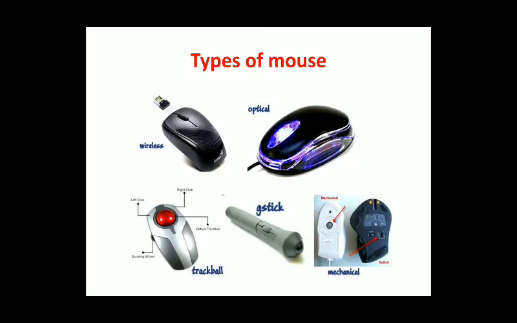Then the G-stick is a pointing mouse, used when you are using a projector or a big screen. On that big screen we can use a G-stick mouse.